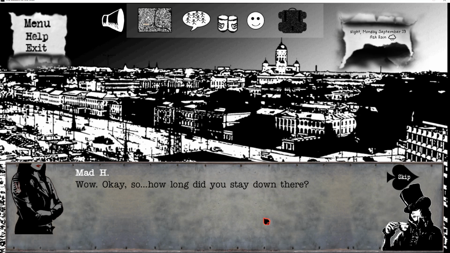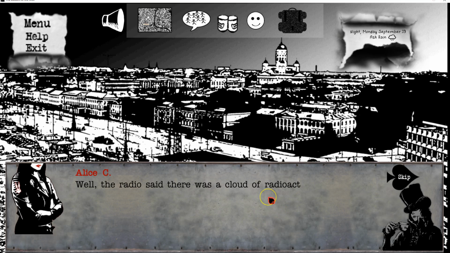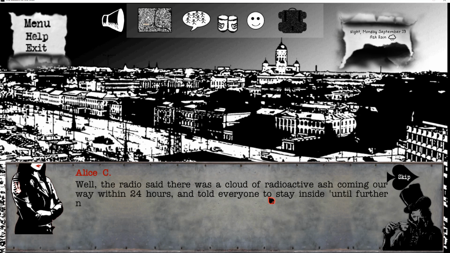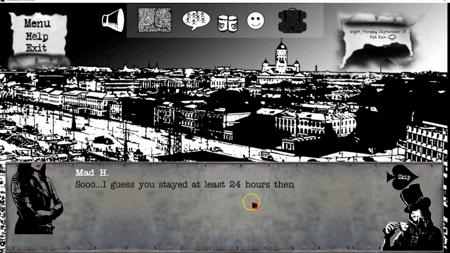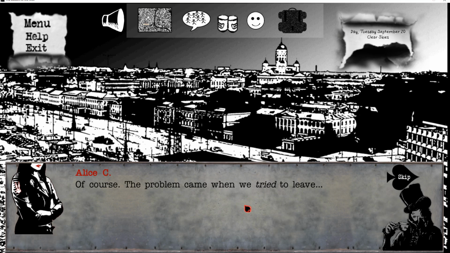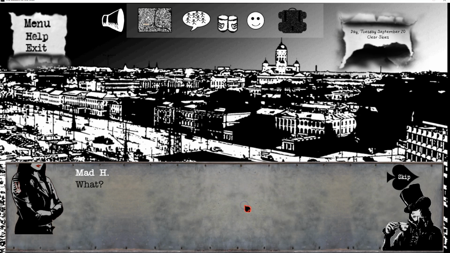Wow, okay, so how long did you stay down there? Well, the radio said there was a cloud of radioactive ash coming our way within 24 hours, and told everyone to stay inside until further notice. Then it died. So I guess you stayed at least 24 hours then? Well, of course. The problem came when we tried to leave.